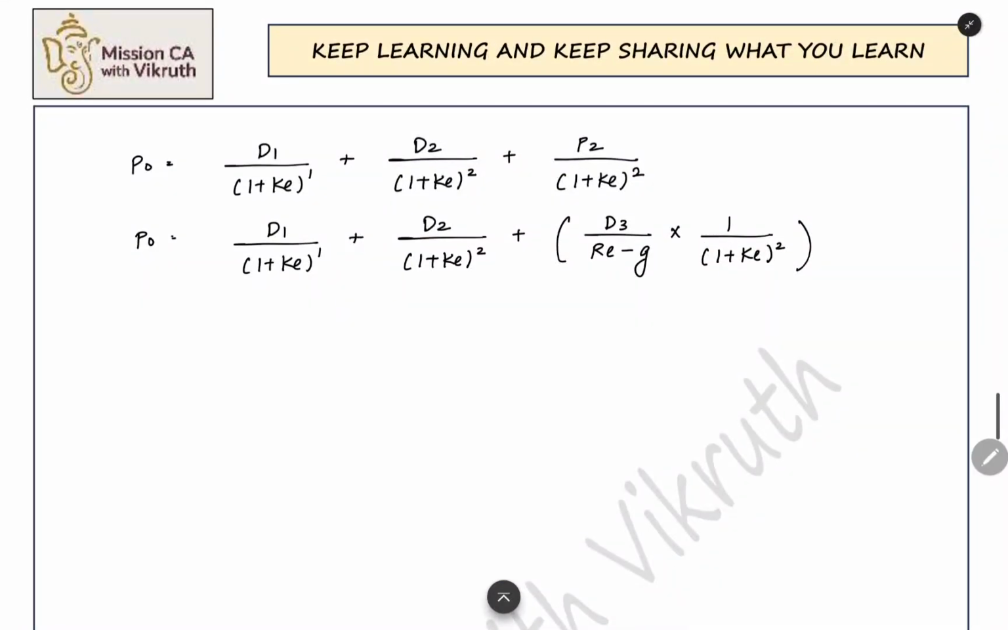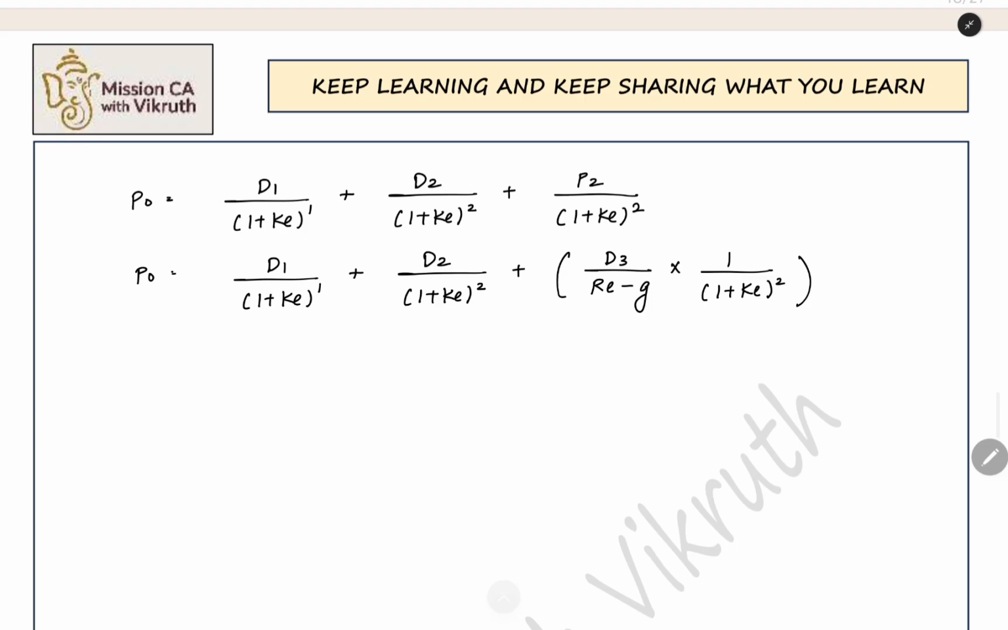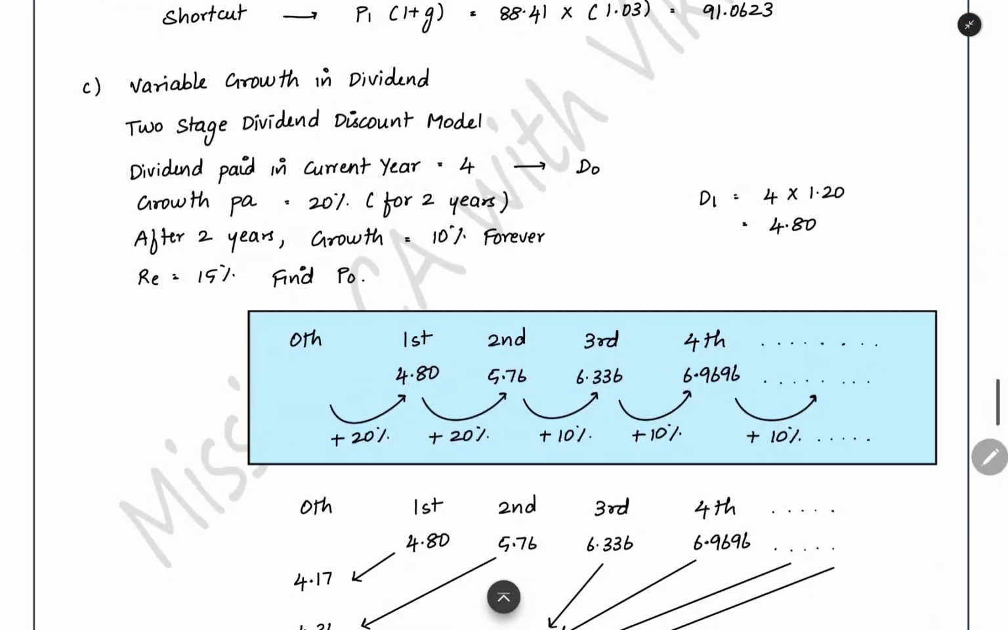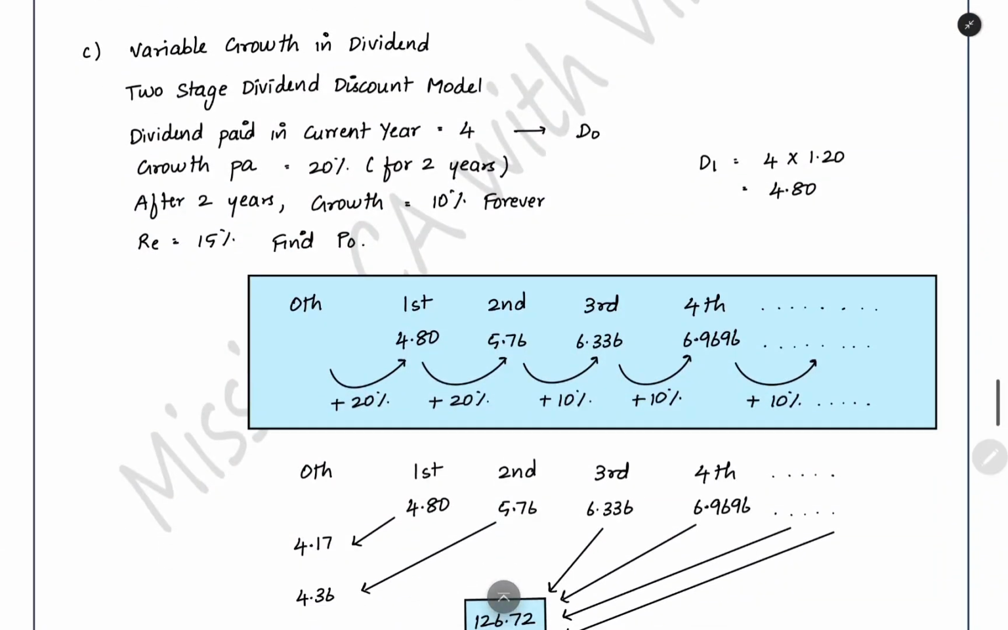That formula, what we are doing is just calculating the price at the end of second year. How are we calculating? From third year till infinity, all the dividends we are discounting and we are getting P2. That we are bringing to present value for 2 years. And then dividend 1 and dividend 2 also, we are bringing to present value. So that's all about the variable growth in dividend. We also have another dividend discount model, that is the 3-stage dividend discount model, that we will be seeing at last.